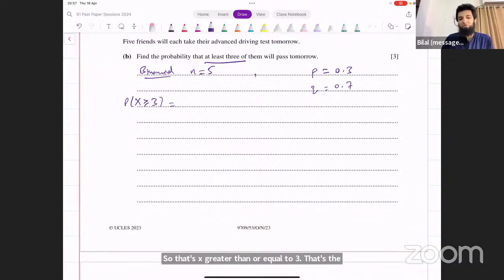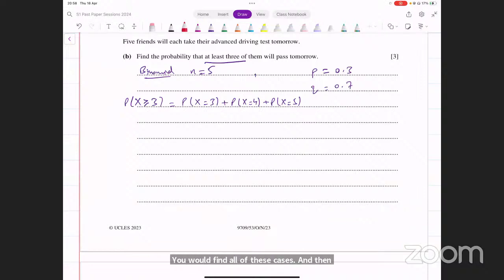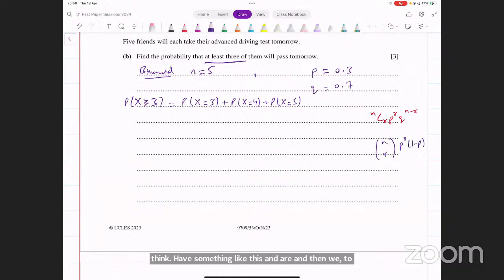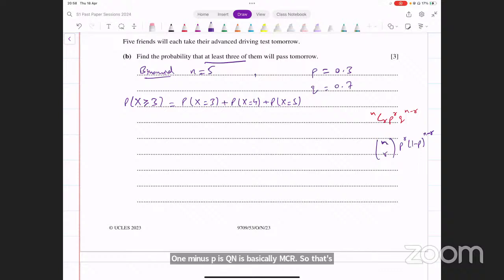Now, greater than or equal to 3 means you could have x equal to 3, you could have x equal to 4, and you could have x equal to 5. You would find all of these cases and then add them up together. Now remember the formula that you have, it's written in the formula sheet as well, nCr p raised to power r q raised to power n minus r. Although it's written slightly differently in the formula sheet, where I think you have something like nr and then p raised to power r and 1 minus p raised to power n minus r. That's the same thing. 1 minus p is q, nr is basically nCr. So that's the formula that's given. Just apply that here.